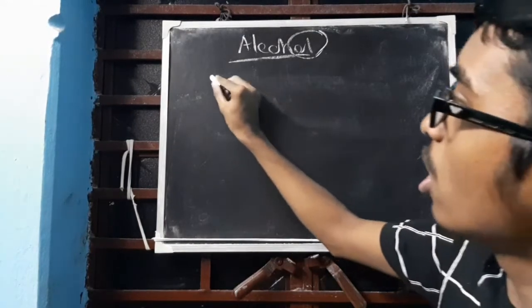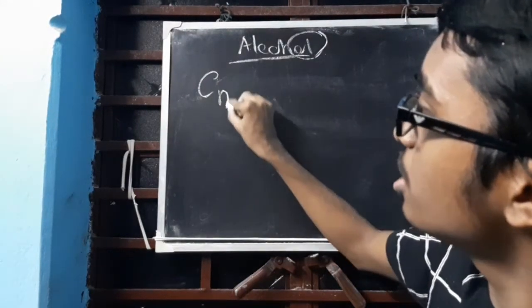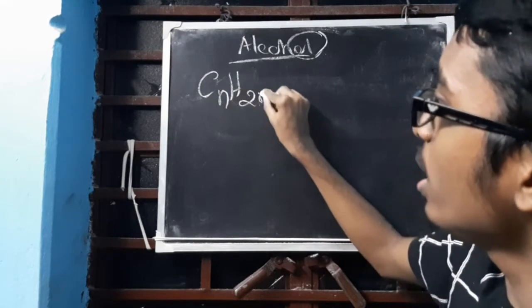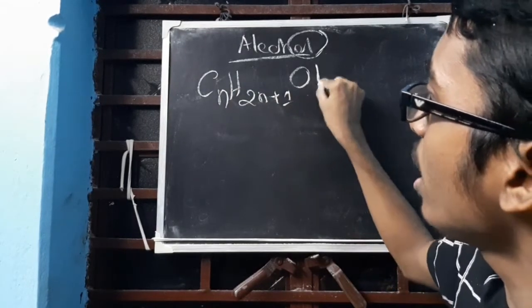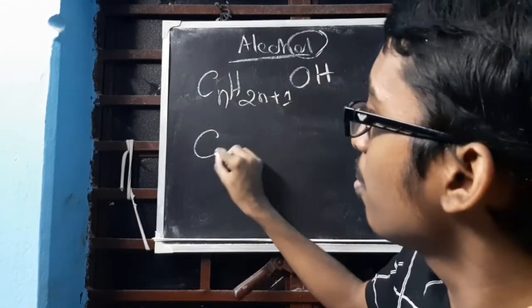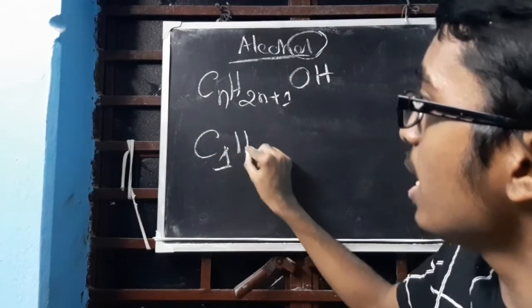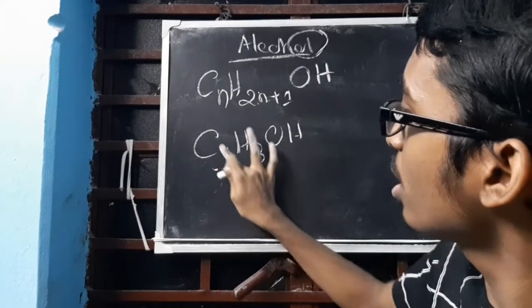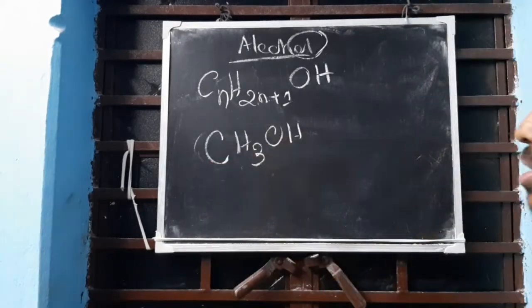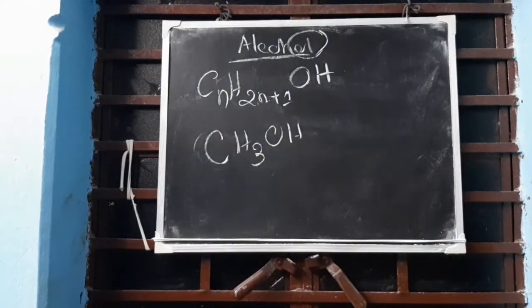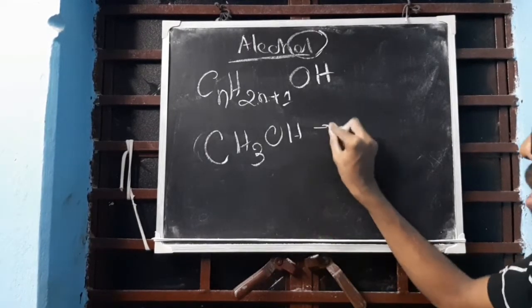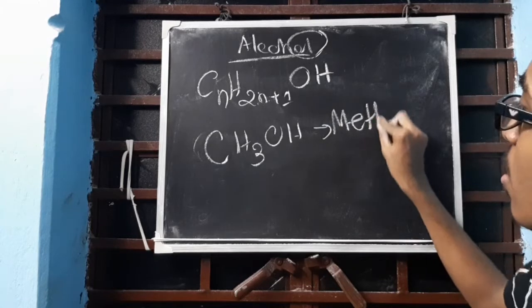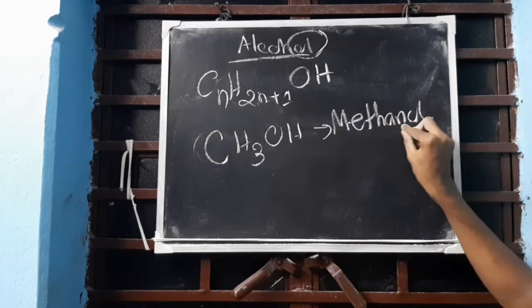Okay? Alcohol. The general formula is CnH2n+1OH. So the first member becomes C1H3OH, but we do not write it like this. We write CH3OH. It is the first member of the alcohol group. Clear? The first member of the alcohol group is methanol. That is why I said it's the "ol" word.